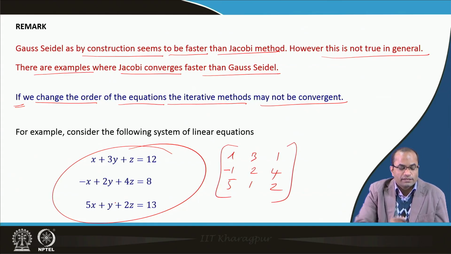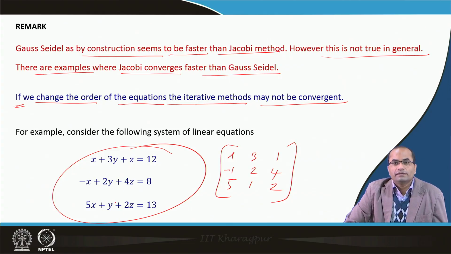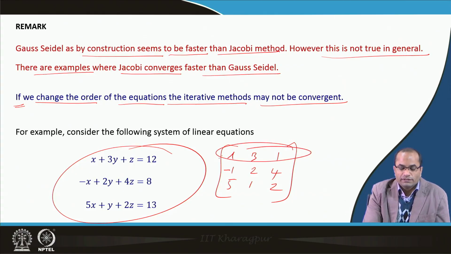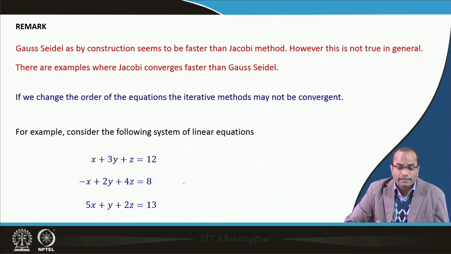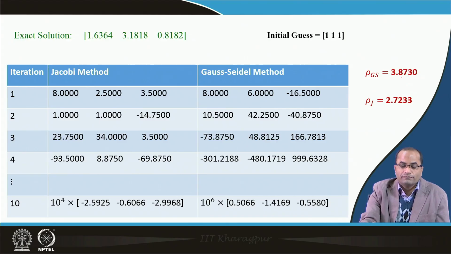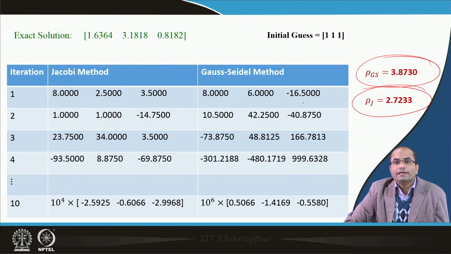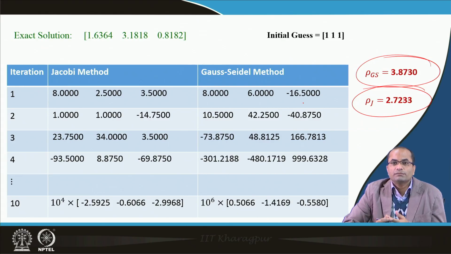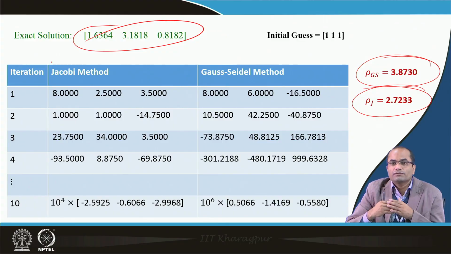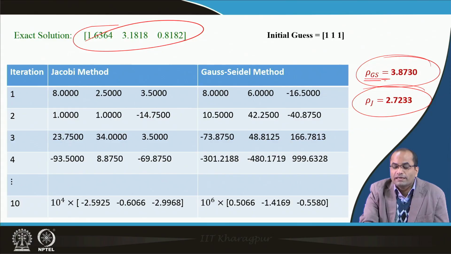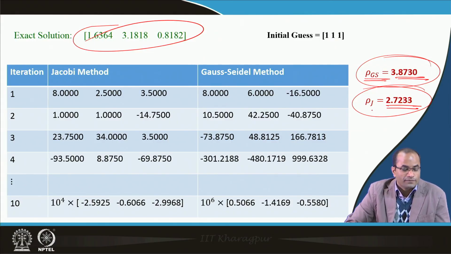Earlier we were able to say it is a diagonally dominant matrix, and then definitely it will converge, but now we do see that we do not have this diagonally dominance character of this matrix, hence anything can happen. And that is indeed true: if we check now the spectral radius for this new system, the system is same, the exact solution is same, but we have changed the order of the equation. The third equation was placed at the first place and so on, but now the spectral radius of this iteration matrix has changed, and now we have 3.87 and 2.672 for the Jacobi, which we can see in the iterations also.